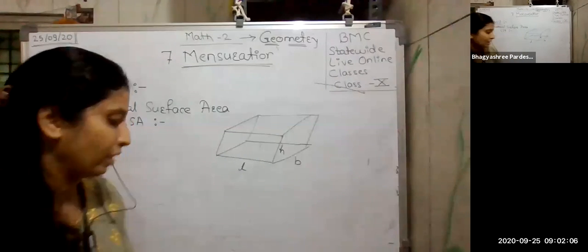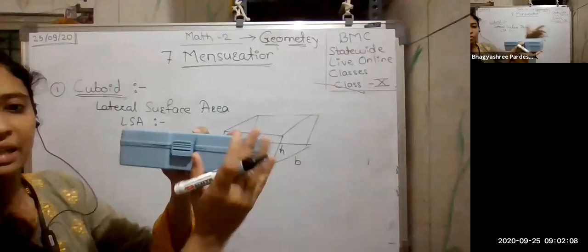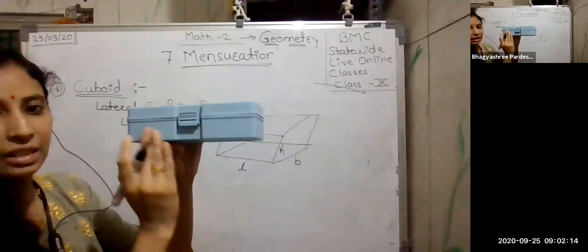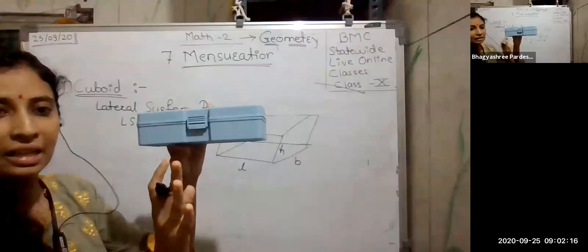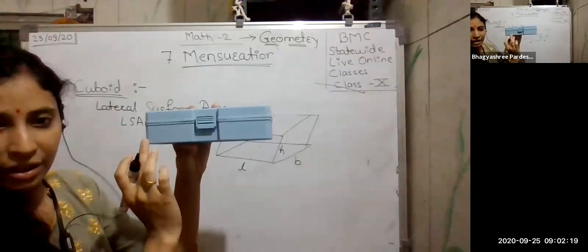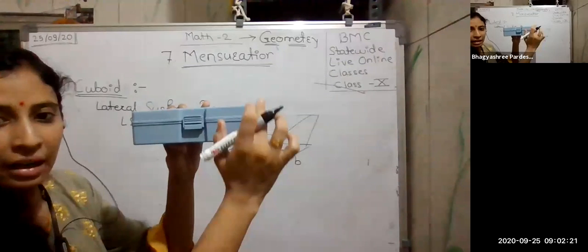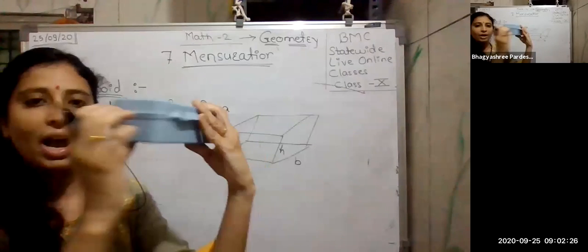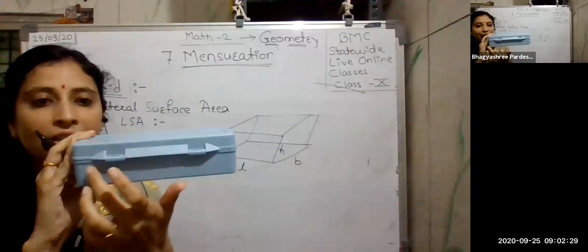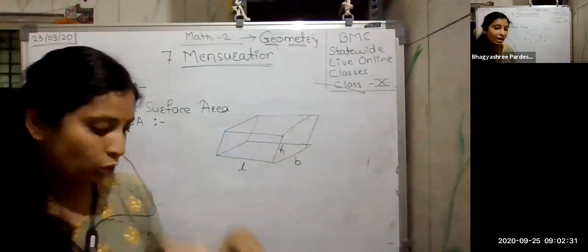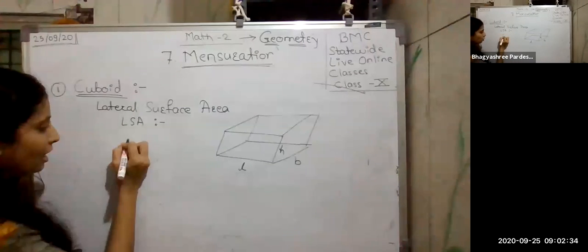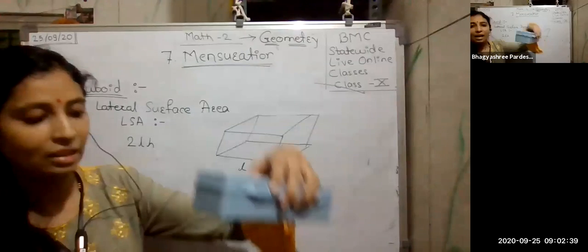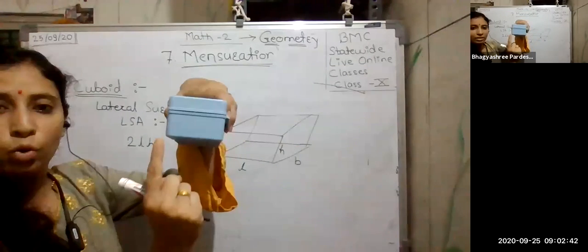Now for lateral, I'm just considering the areas of the surfaces. This surface is a rectangle, and the area of a rectangle is length into breadth. Here your length is this, and your breadth is nothing but the height. So this surface is length into height. Again we have the same surface on the opposite side, so again length into height. So what I get for the lateral surface area is twice length into height. One is done. Again, this surface remains. So for this surface, what is it?